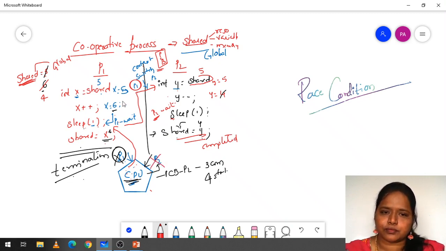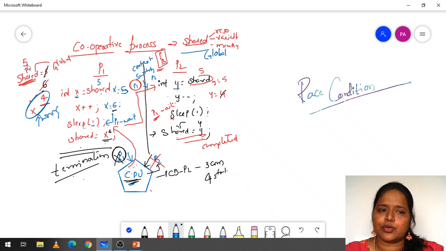Now look here. We have a shared value of 5 initially. This is a global variable. Is answer 4 right or wrong? Answer 4 is wrong. Why?